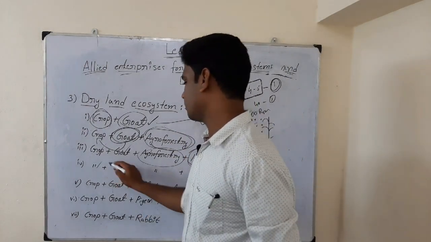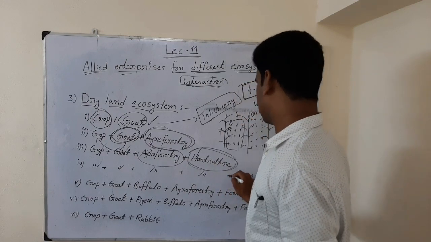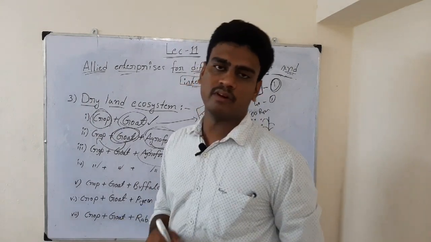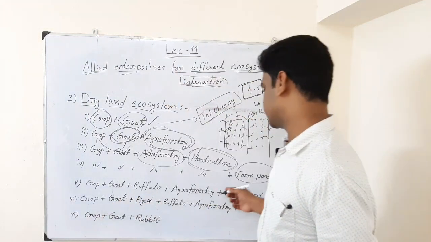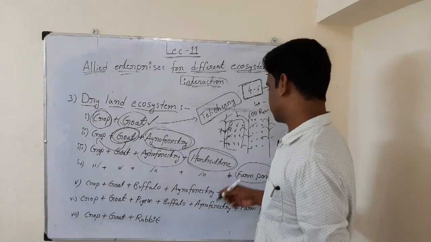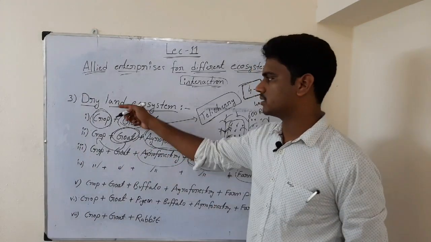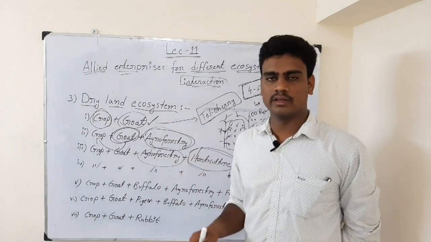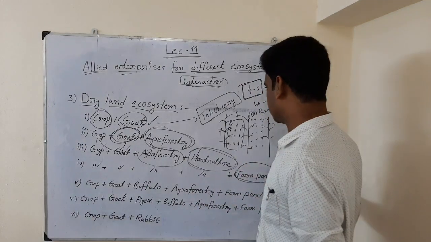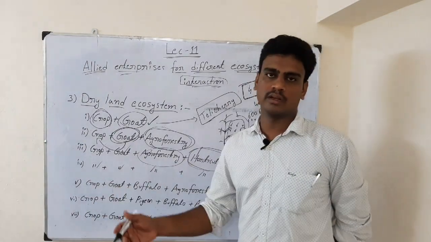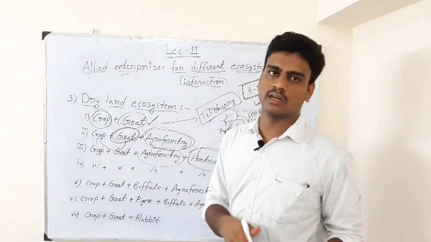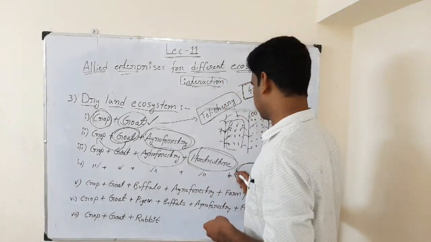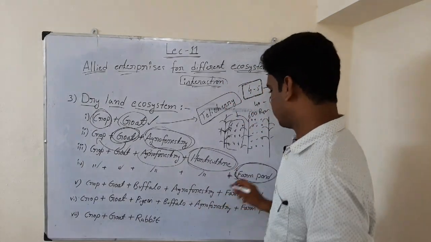Then the next one is crop, goat, agroforestry, horticulture, along with that a farm pond. In a farm pond, why are we going for a farm pond? It's not for fishery purposes, but to provide water to the crop, because we are raising crops in a dryland ecosystem. During the rainy season we have to store the water in the farm pond, and whenever there is a gap between the rains, first rain may come, again the on-time rains may not come, at that particular time we can utilize this water for the field. This is another advantage of a farm pond.